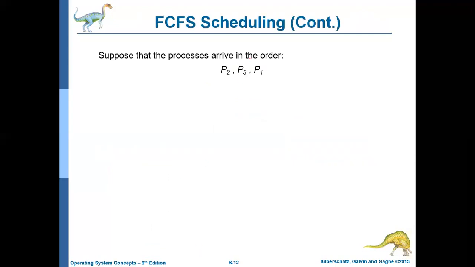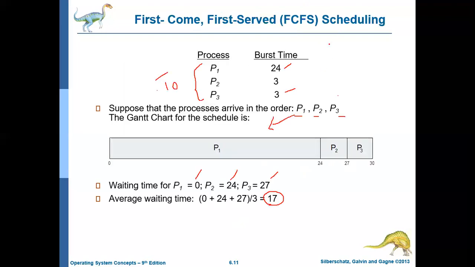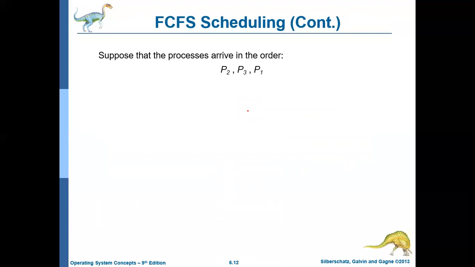Suppose the processes arrived in this order. The burst time is the same. P1 takes 24 milliseconds, P2 takes 3 milliseconds, and P3 takes 3 milliseconds. But we are just changing one thing. The jobs are arriving in this order: P2, P3, P1. Now how will the Gantt chart look?